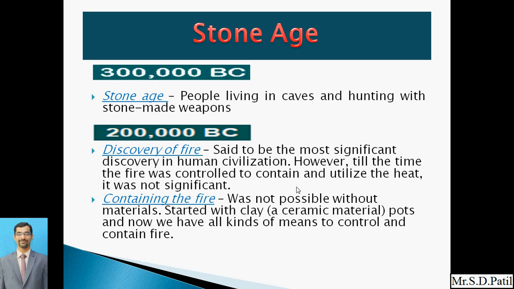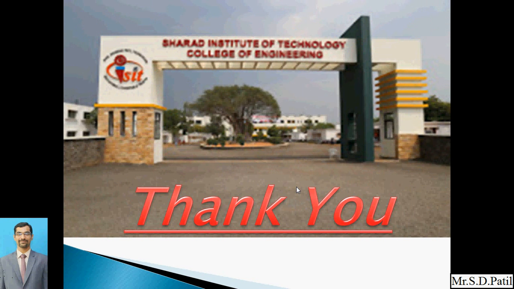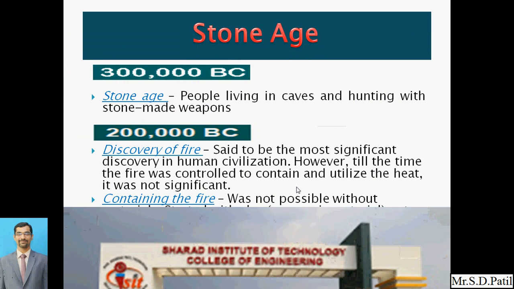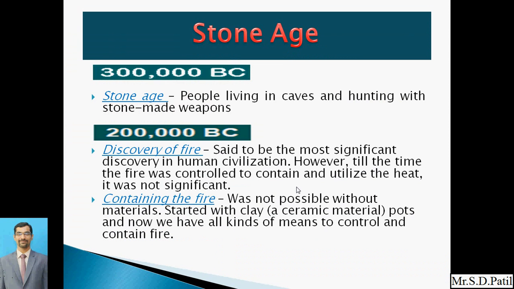When we are burning any kind of wood, to control that fire we need bricks. So in the initial ages, bricks were manufactured, and then the wood was set under those bricks. The bricks were able to control the fire, and the heat was transmitted to the food. In that way, people were developing.